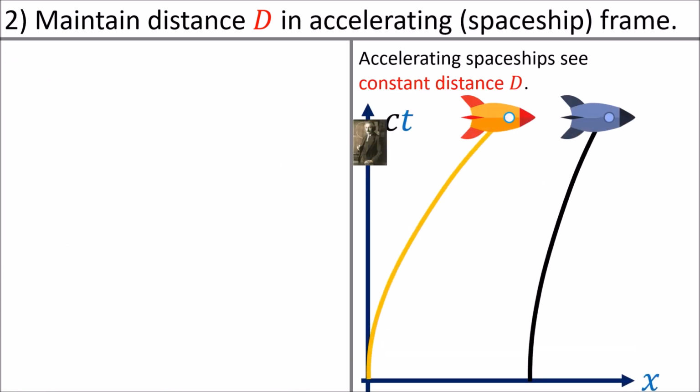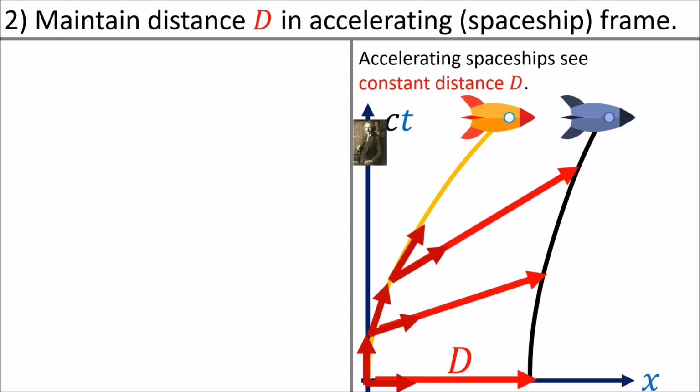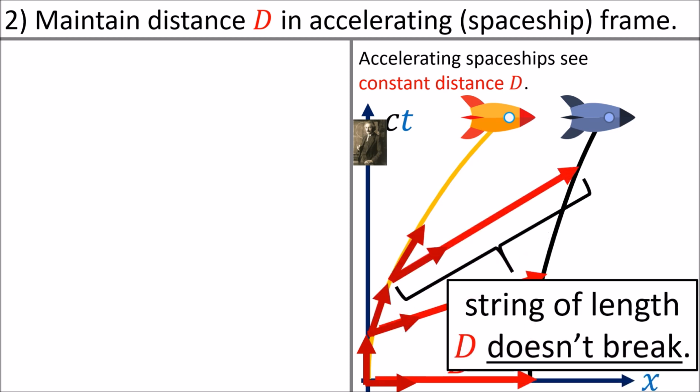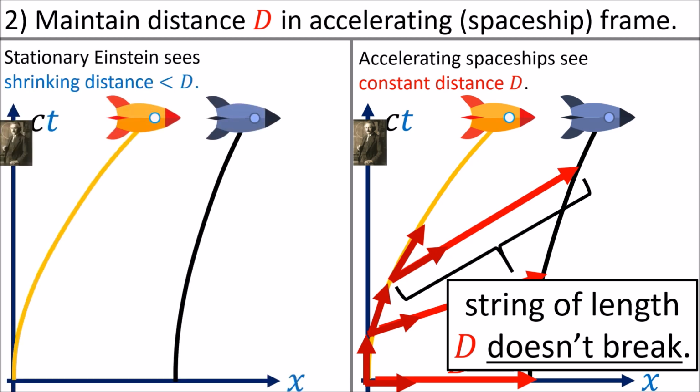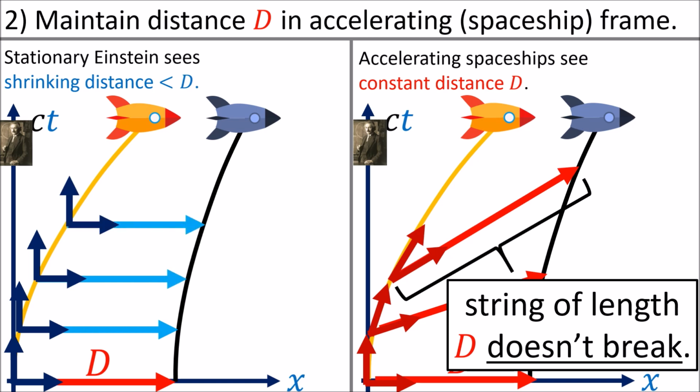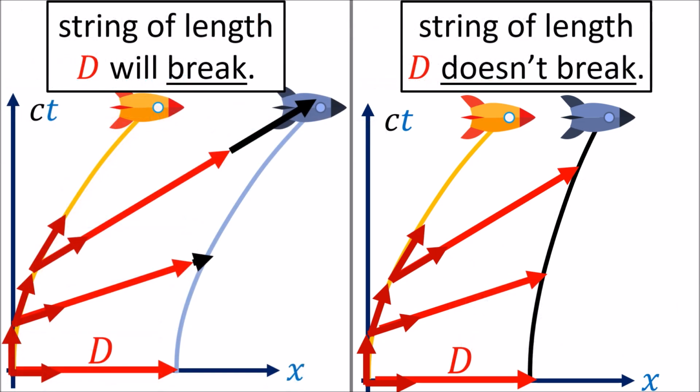But in the second scenario, where the ship at the back accelerates harder to maintain a constant proper distance between the ships, the string doesn't snap because the distance between the ships doesn't change. The stationary observer sees the distance between the ships get smaller and smaller. This is the resolution to Bell's spaceship paradox.